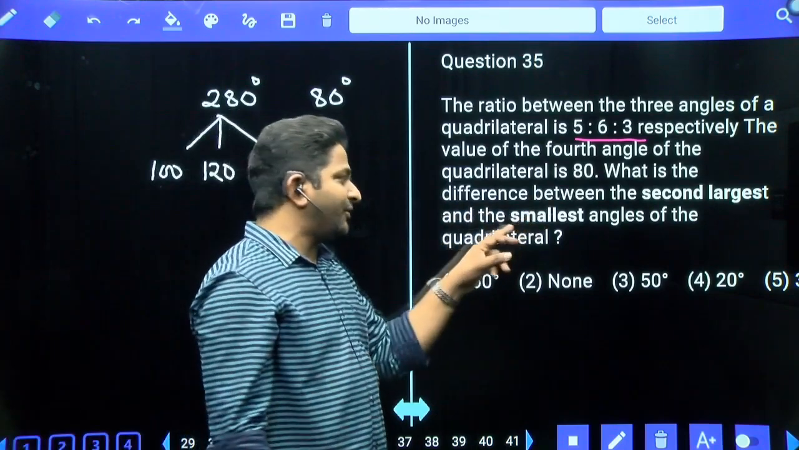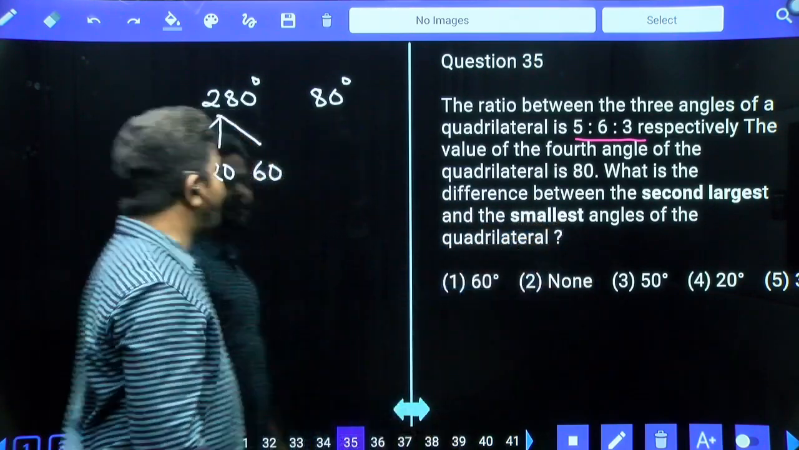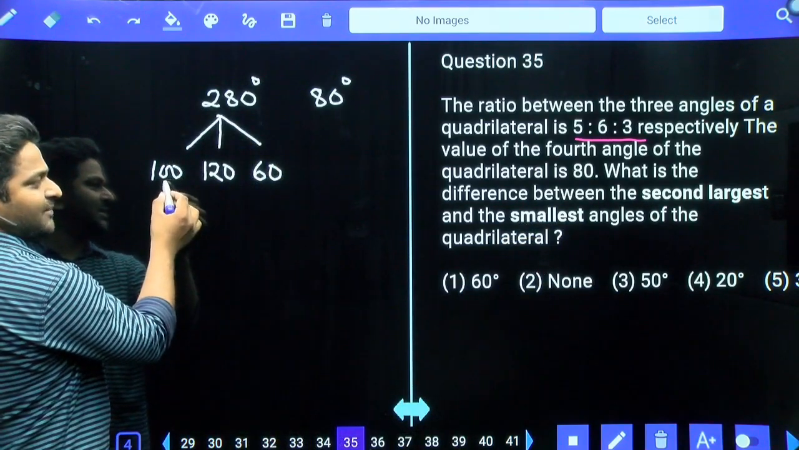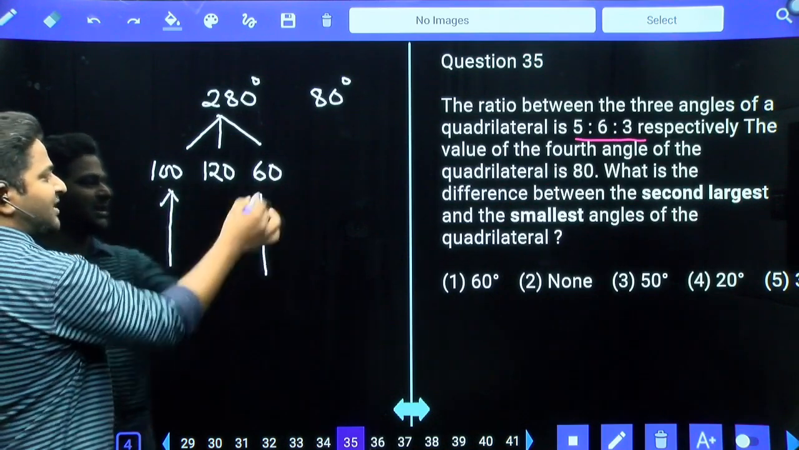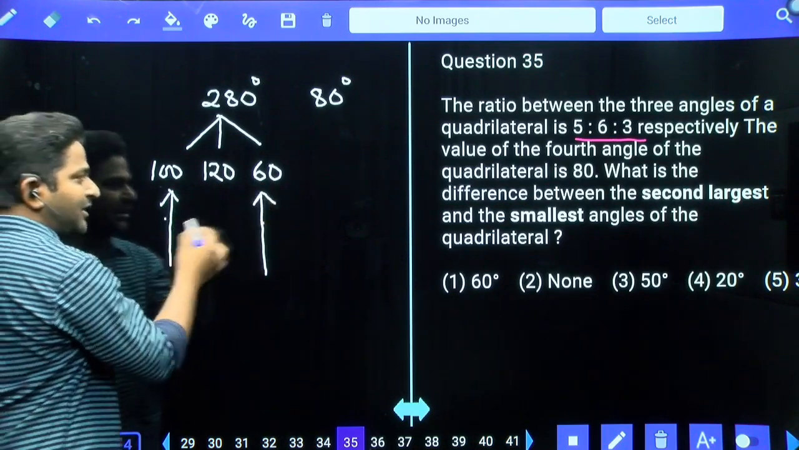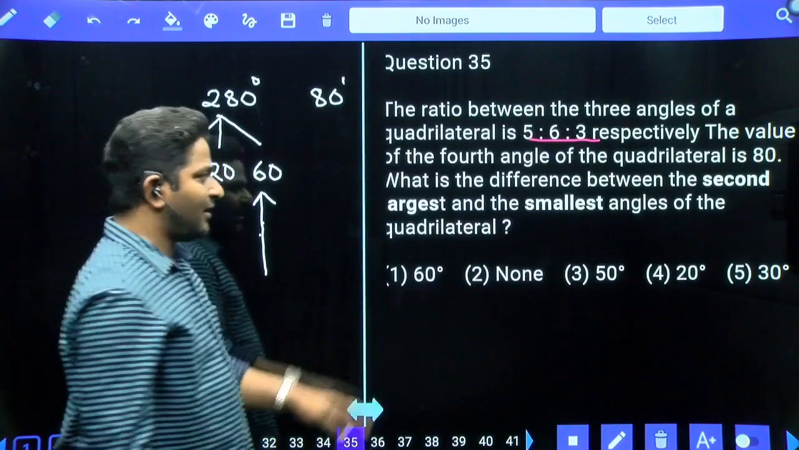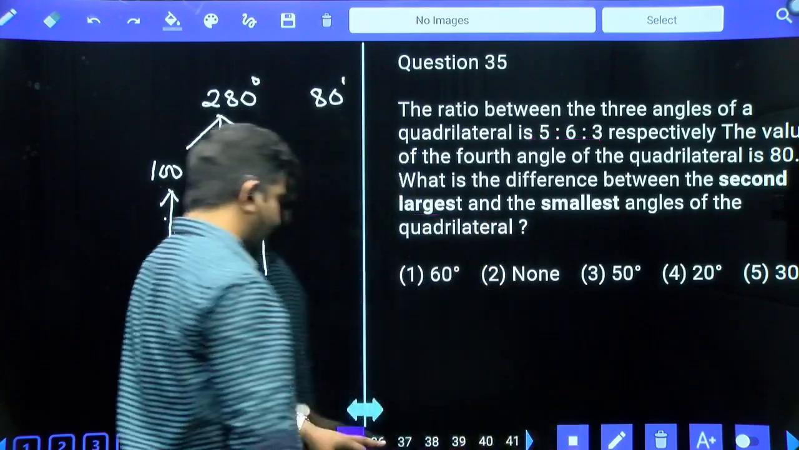What is the difference between the second largest and smallest angle? This is the largest, second largest, this one, and the smallest is 60. The difference between both the numbers is equal to 40 degrees, which is again none of this. Second largest and the smallest. Next.